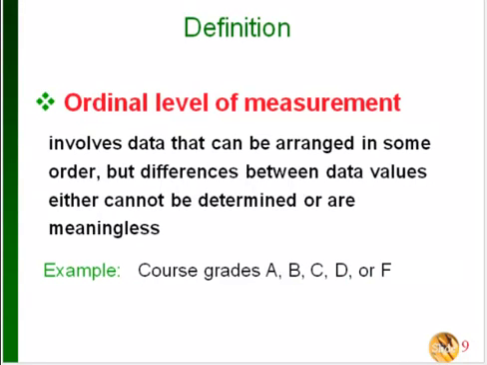The other level of measurement for qualitative data is the ordinal level, and this means that you can arrange it in some kind of order, but you can't really tell by the categories what the actual differences between the data values are. So for example, if you're talking about your grades in a course, if you just say A, B, C, D, or F, you could definitely put those in order from highest to lowest, but that wouldn't tell you the difference between, say, if you got an A and someone else got a B, that wouldn't tell you actually how many percentage points your grades differed by.